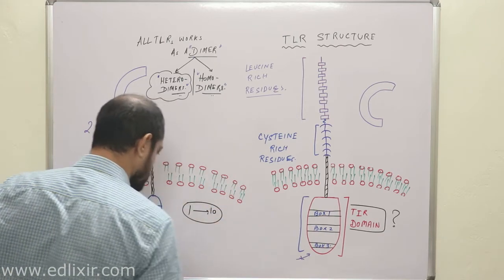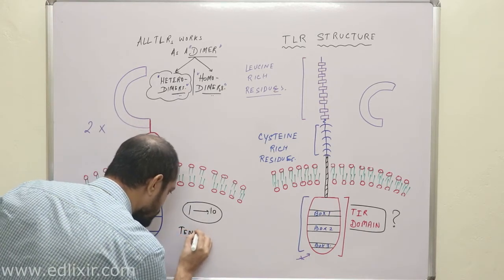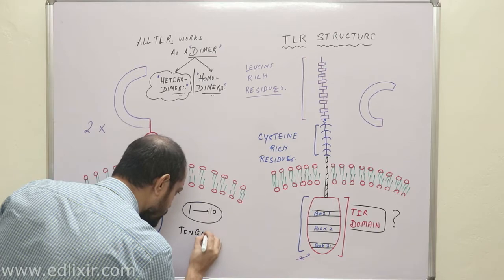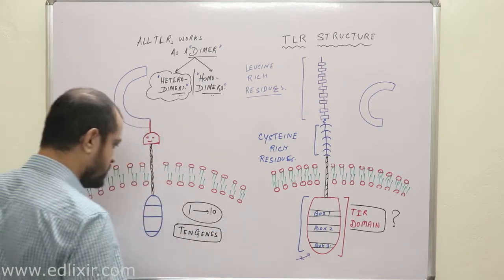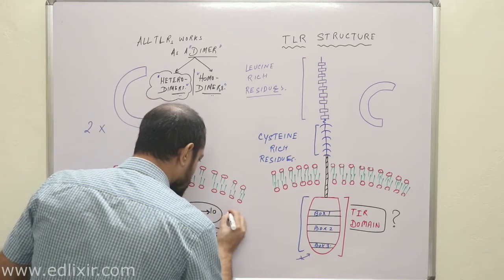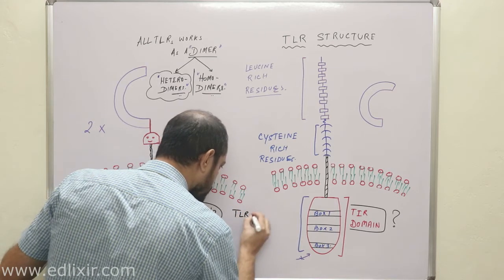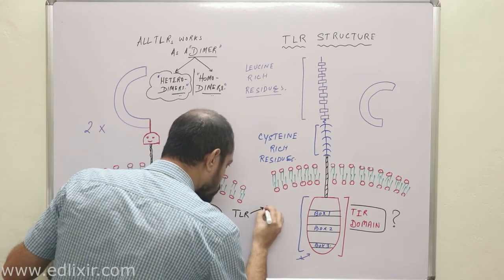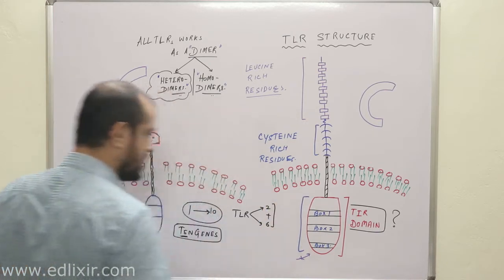Now listen with all your attention. There are 10 genes of TLR molecules. Clear? Only 10 genes actually control TLR molecules. Out of these 10, TLR 2 and TLR 6 form a dimer.